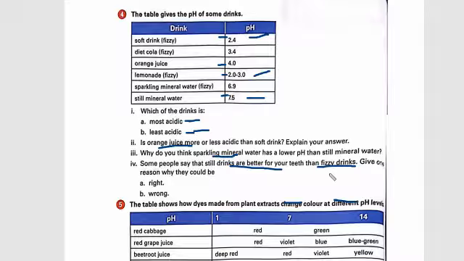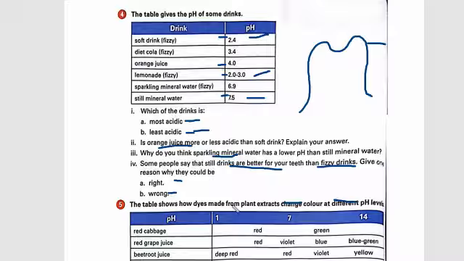Whatever the reason, give one reason why they could be right or wrong. Because fizzy drinks have more carbon dioxide, which is not good for your teeth, they damage the enamel, the upper layer, and make it yellowish. Or if you think no, fizzy drinks don't damage your teeth, then do give the reason why they are wrong.